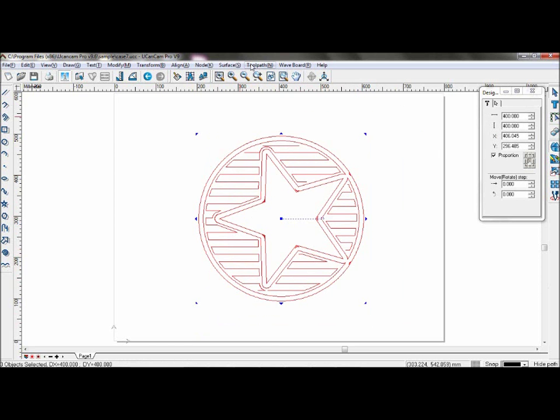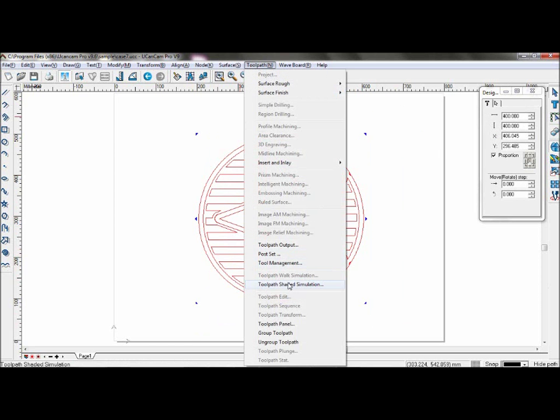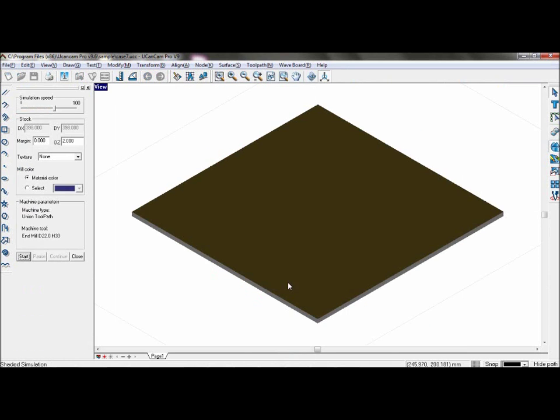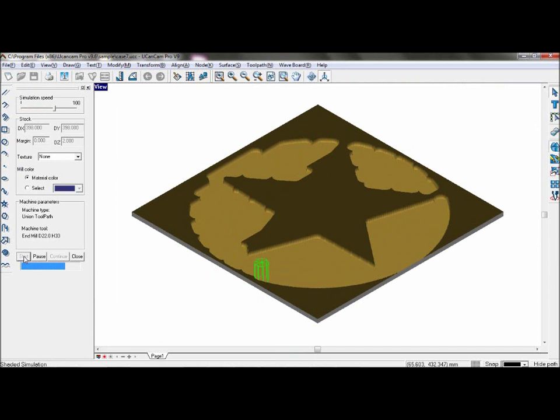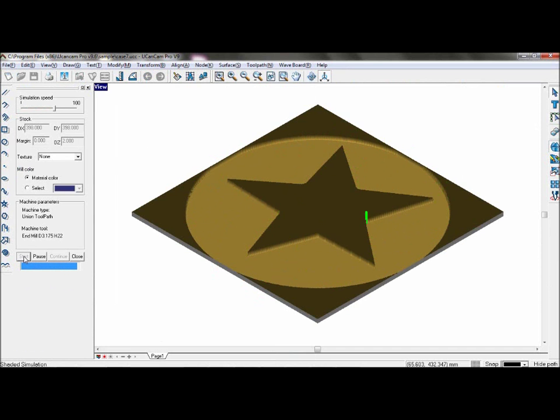Select both toolpaths. Go to Toolpaths Shaded Simulation. And you can see the rough sketching by the larger tool and the finishing off by the second smaller tool. And this will improve the machining speed greatly.